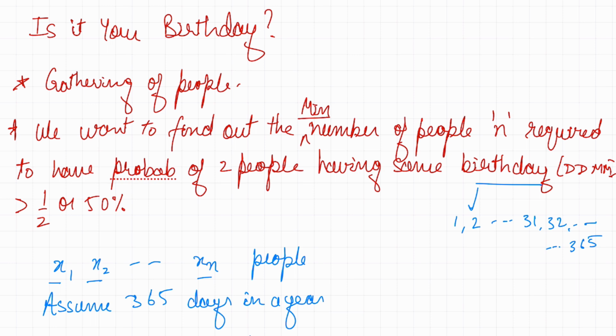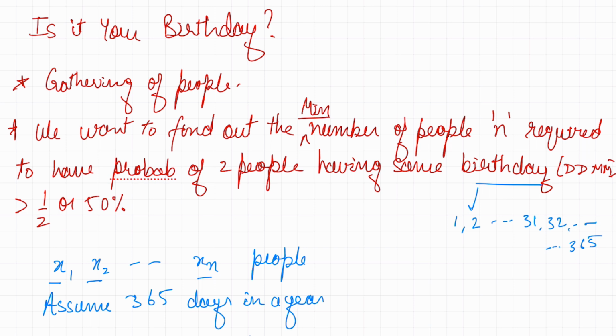Okay, so here what's happening is we have a gathering again, and we want to keep increasing the number of people, to find the minimum number of people so that if we pick two people randomly, the chance that they have the same birthday is greater than 50%. Now, a few clarifications. When we say same birthday, we only care about the date and the month. We don't care about the birth year, okay?